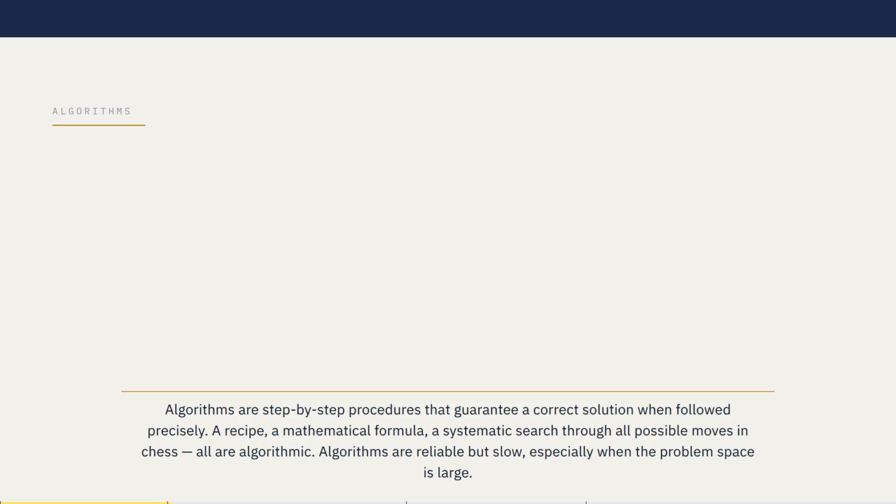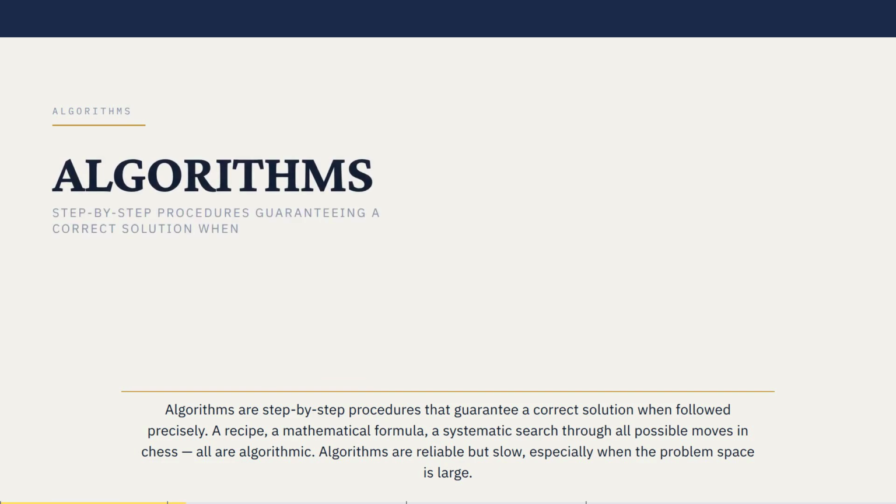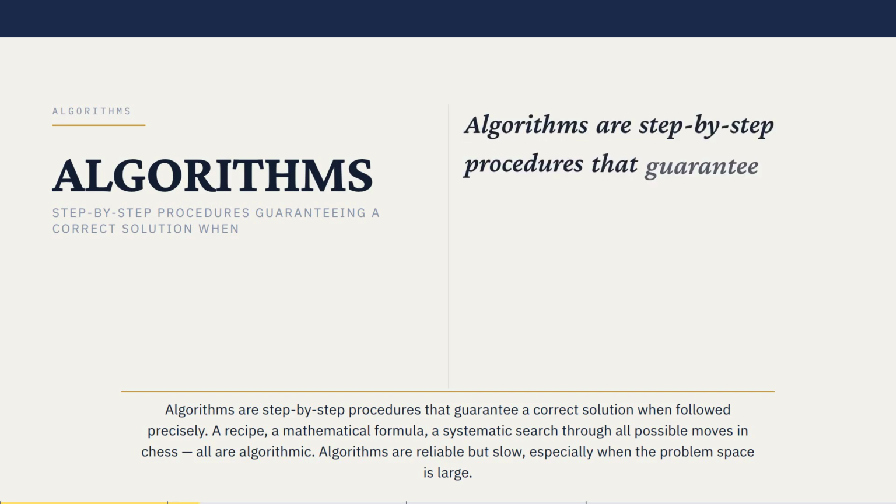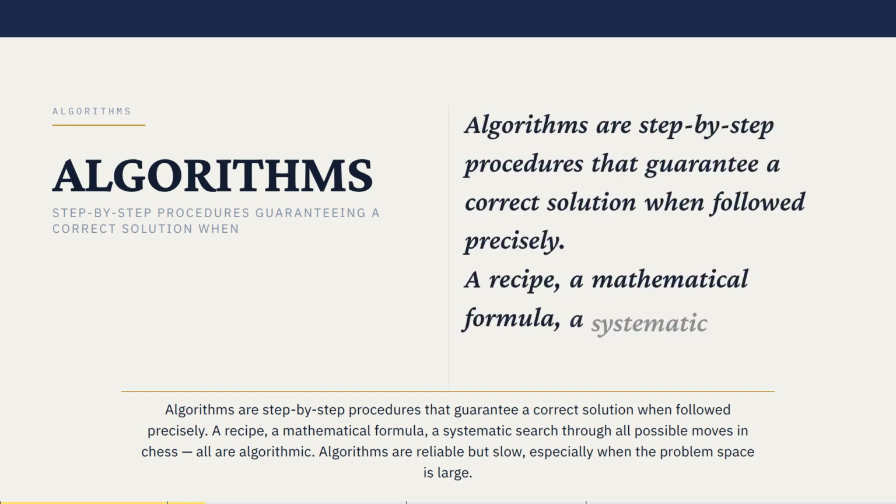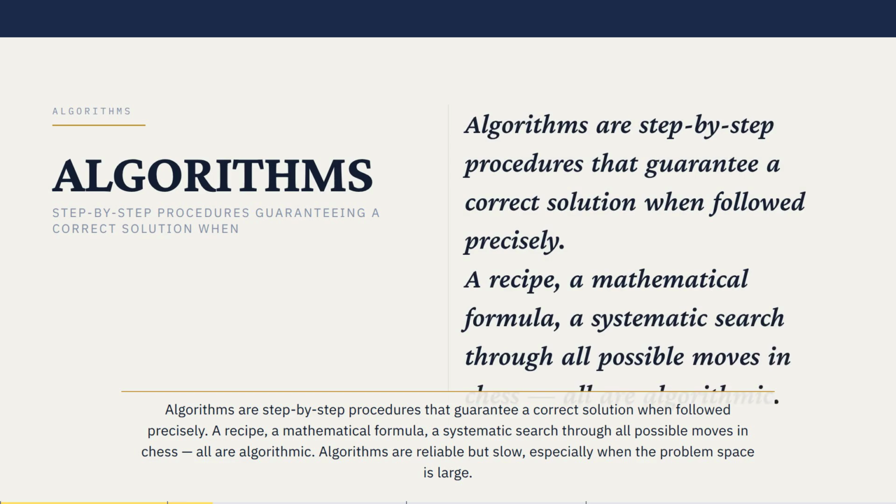Algorithms are step-by-step procedures that guarantee a correct solution when followed precisely. A recipe, a mathematical formula, a systematic search through all possible moves in chess, all are algorithmic. Algorithms are reliable but slow, especially when the problem space is large.